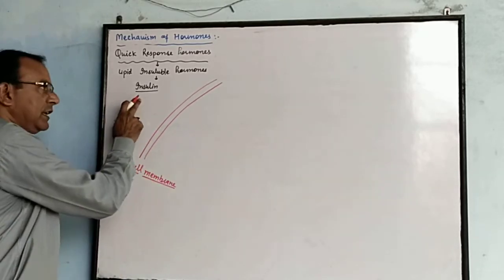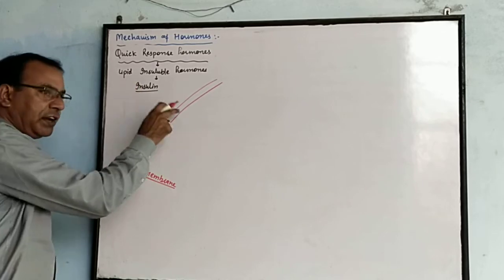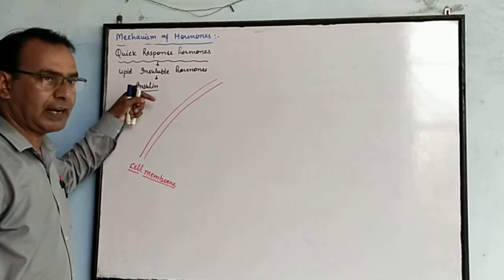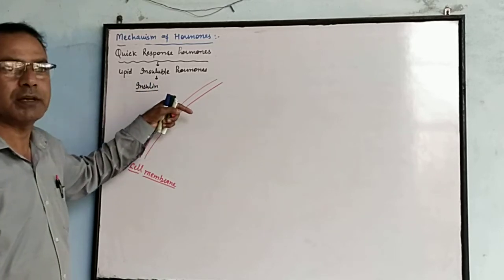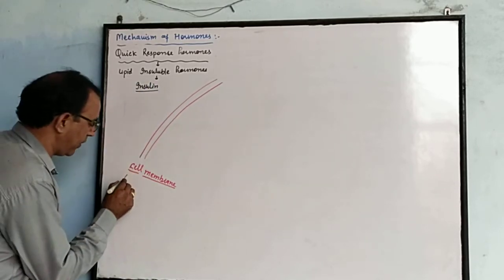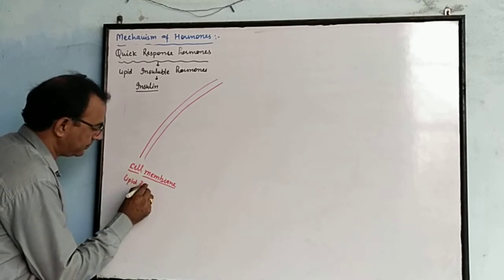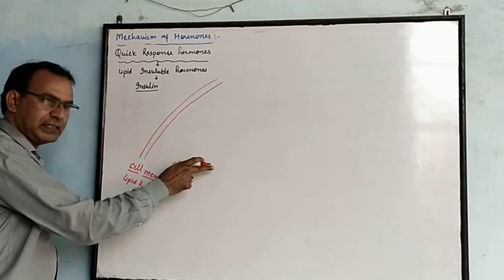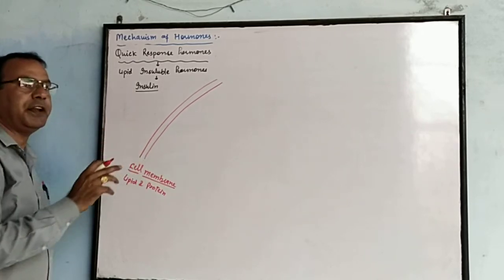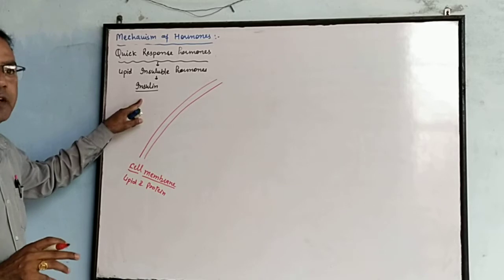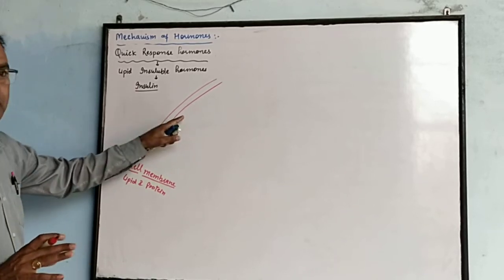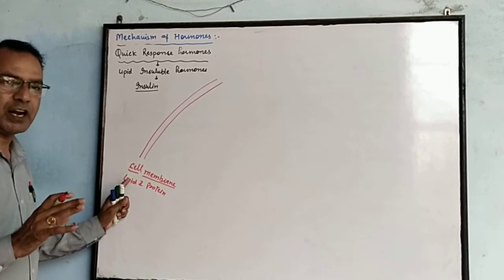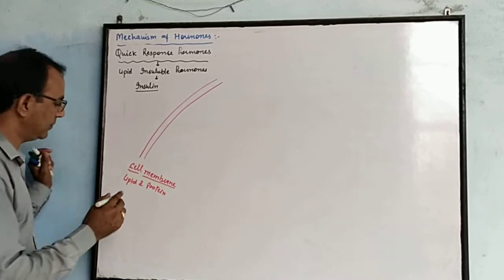But insulin is lipid insoluble, so it needs a receptor outside the membrane, because insulin can't pass directly through the cell membrane. The cell membrane is made up of lipid and protein. If hormones are lipid soluble, they can pass easily, but these are lipid insoluble, so there is a need for a receptor. The receptors present at the cell membrane are called extracellular receptors.